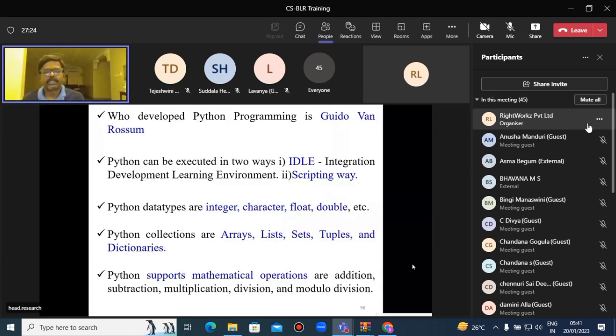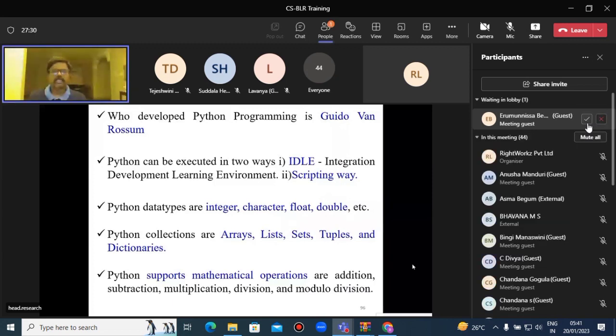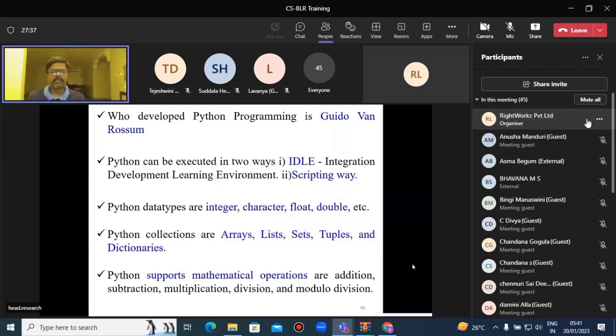Python can be executed in two ways, IDLE and scripting way. IDLE is nothing but integrated development and learning environment. Python data types are integer, character, float, double, etc. Python collections are arrays, lists, sets, tuples, and dictionaries. Python supports mathematical operations like addition, subtraction, multiplication, division, and modulo division. Why Python? There are 6 reasons.